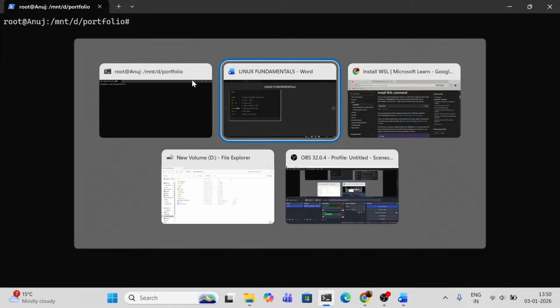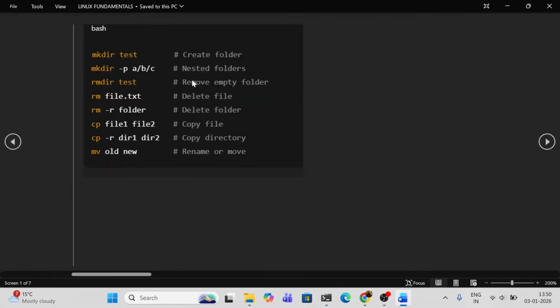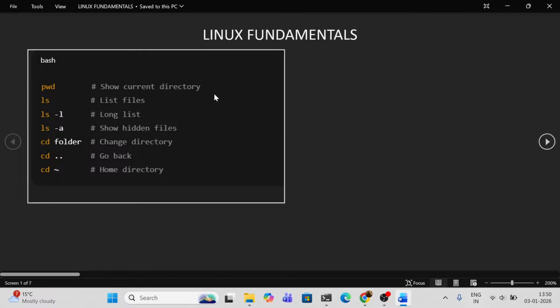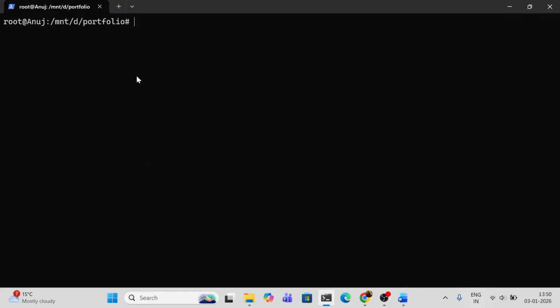And next, what will be the next command here? The cd .. If I have to go back to my previous directory, for example, now I'm in portfolio. I have to go back to the D folder. cd .. will redirect me to my previous folder.